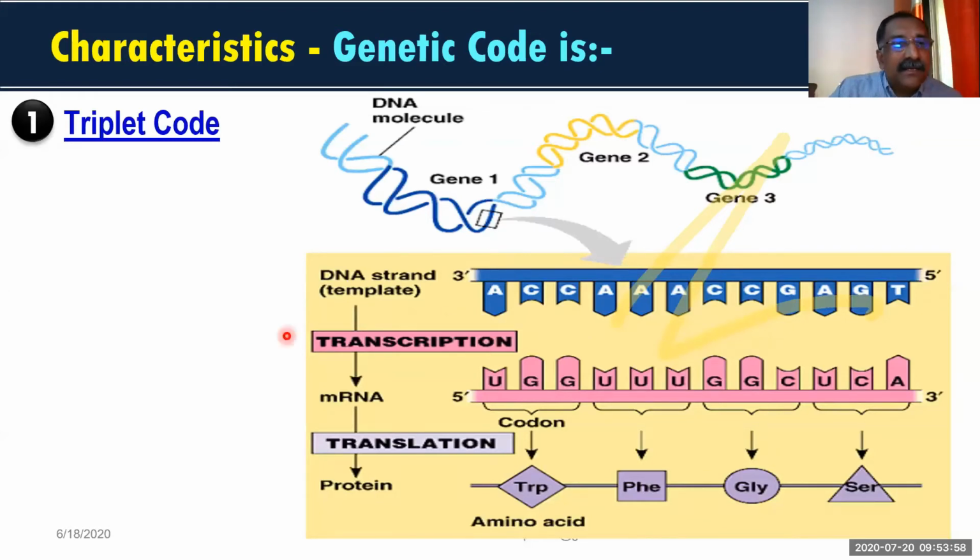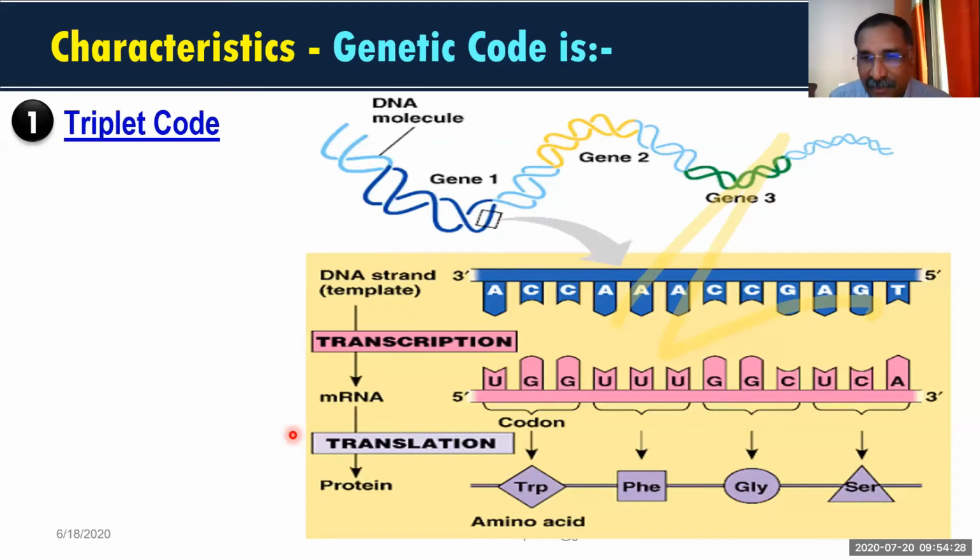Now I got a question over here. The point is that there are 4 nitrogen bases. Why don't you use 4 nitrogen bases to represent one amino acid? You got the question, friends?